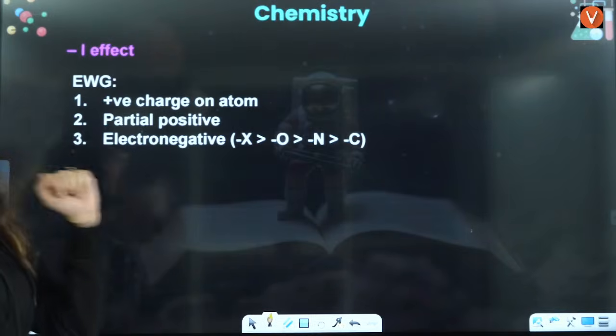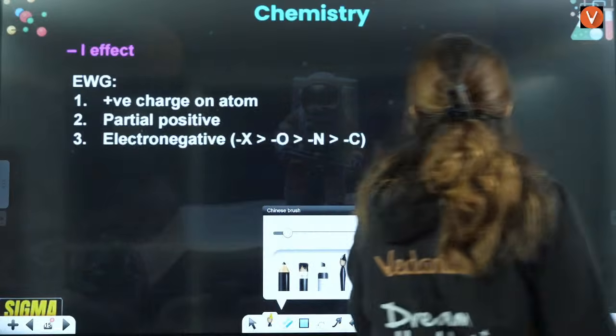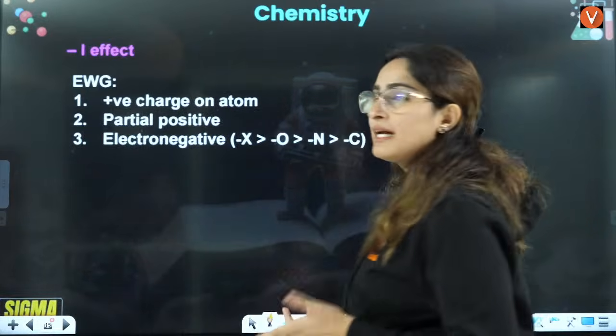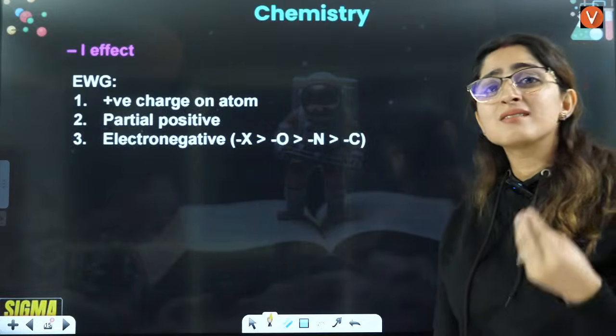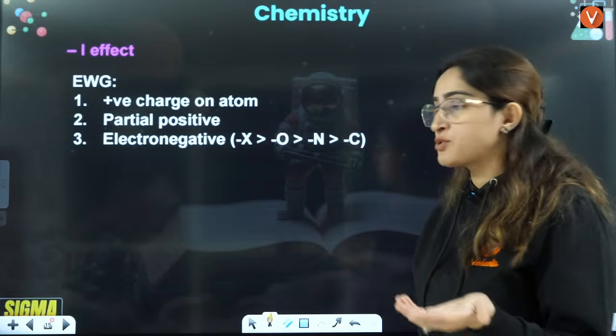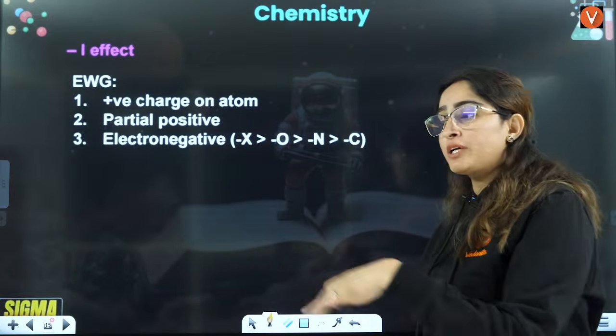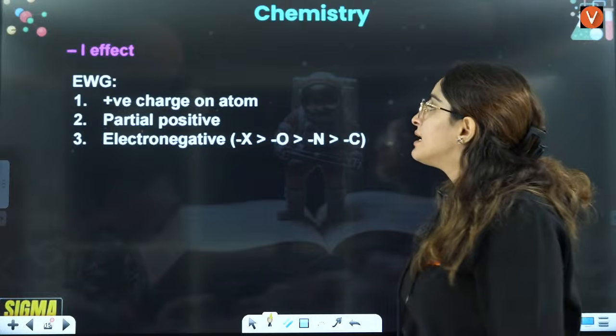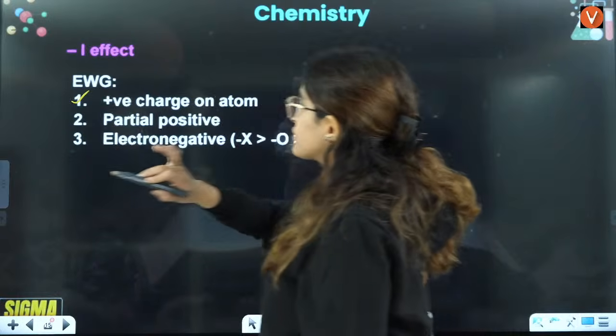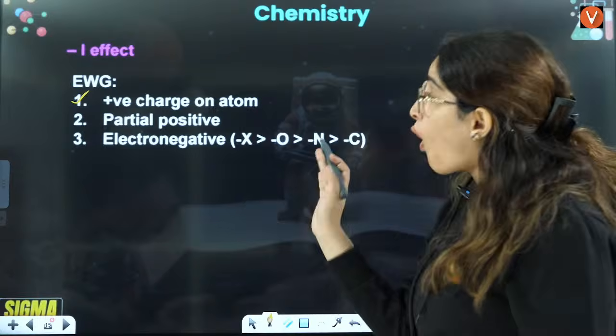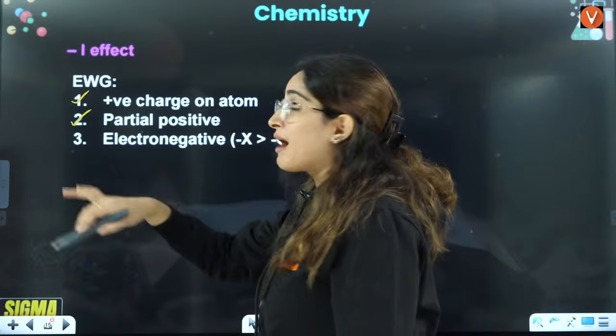Then minus I effect, okay. In case of minus I effect, what do you have? Electron withdrawing. That means this is going to be electron deficient. So it is going to withdraw the electron. It is going to take the electron, right? So it should be electron deficient. It should be positive charge, or it can be having partial positive charge.